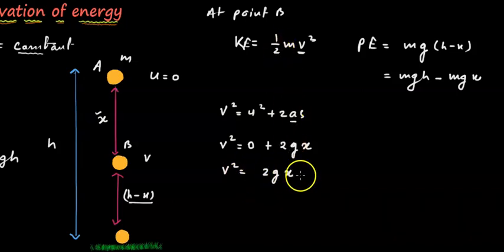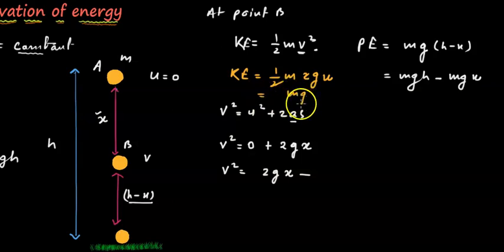Now we can put this value in the equation. After putting the value, the kinetic energy will be half m times 2gx, and we can cancel the 2, then it will be mgx. Now we have to find the total energy.